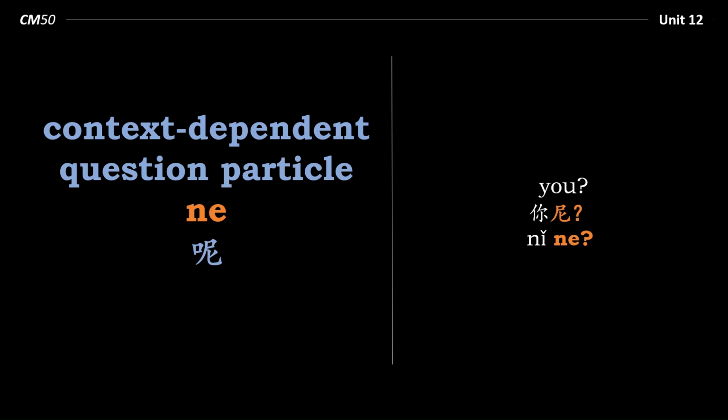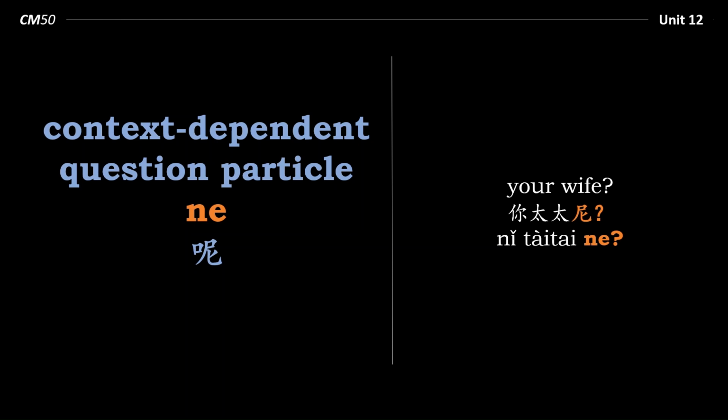我喜欢猫, 你呢? I like cats. You? So now I'm asking, what is your opinion? What about you? Do you like cats? So that's the context. Here's another example. 你太太呢? Your wife? So what is the context for this? It could be anything. So a married man could say, oh, I'm a teacher. 我是老师. And if we ask them, 你太太呢? What are we asking? We're saying, what about your wife? What does she do? If a man comes to an event by himself and we say to them, 你太太呢? What are we asking? Well, the context is that he's here by himself. And so in a way, we're asking, oh, where's your wife?